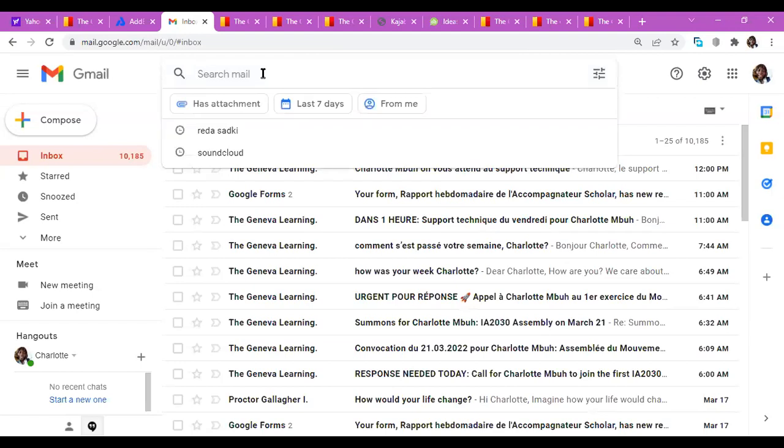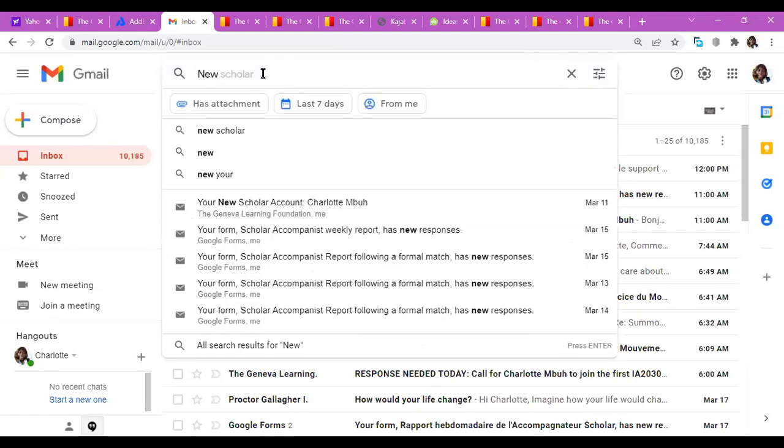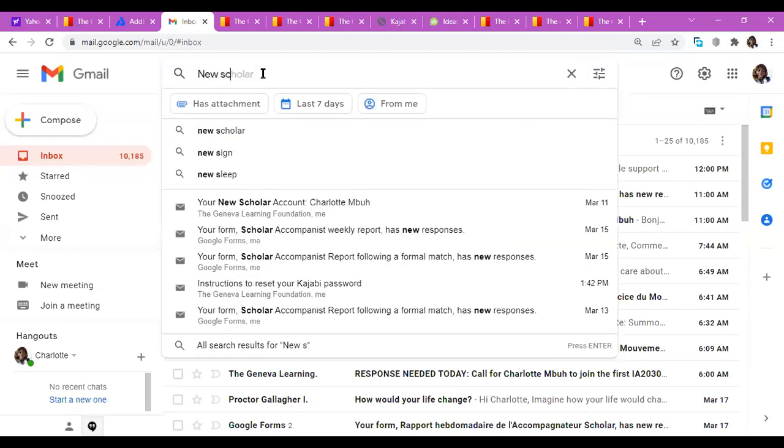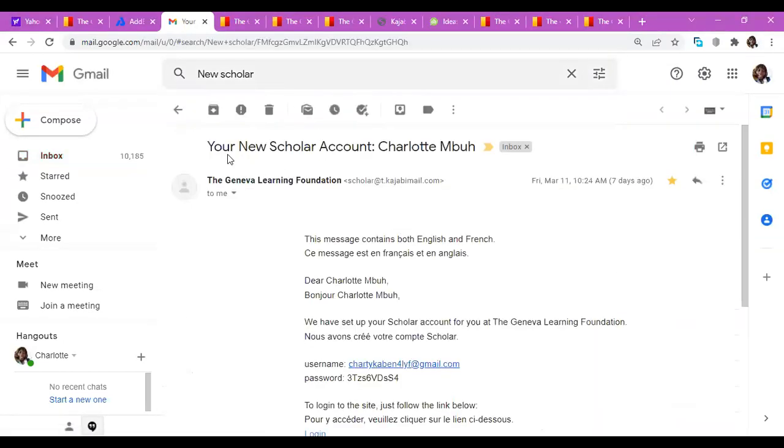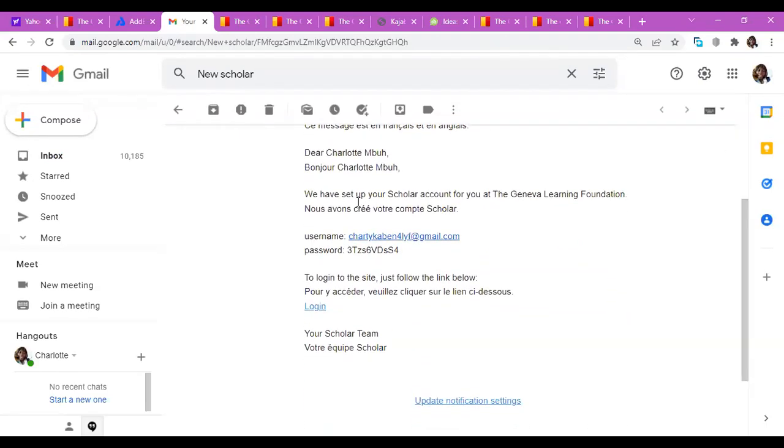Yes. Okay, so if you go to your Gmail account, I want you to type "new Scholar account". Once you're typing that, there's an email that is going to appear saying your new Scholar account, and I'm sure your name is going to appear there, Mary Kali. Inside that email, there is your username and your password. The username is your email address.